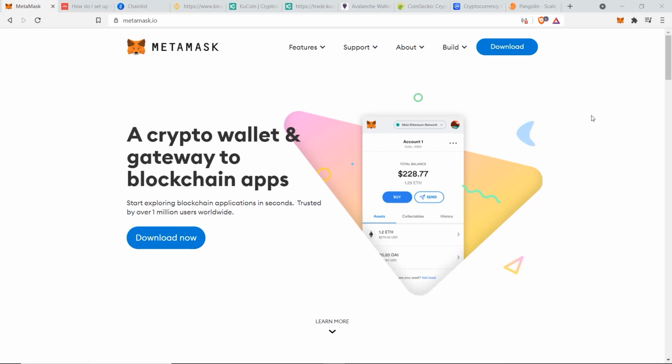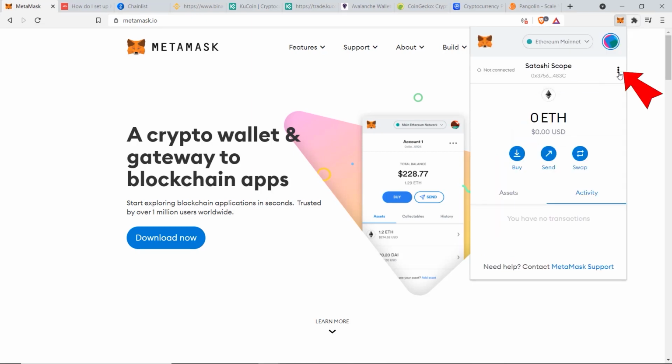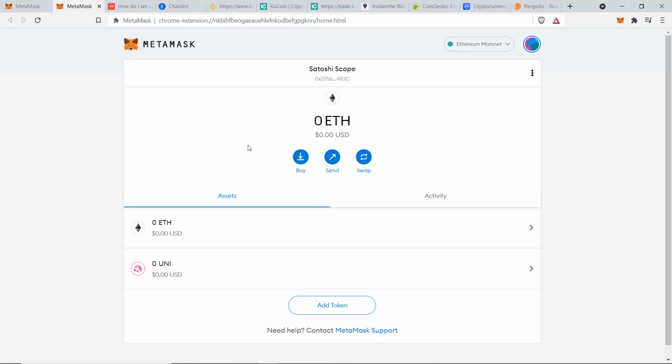Now let's toggle over to our extensions section, click on MetaMask, and now click on this triple dot and click expand view. This will open up my MetaMask dashboard where I will be able to start configuring things from here.